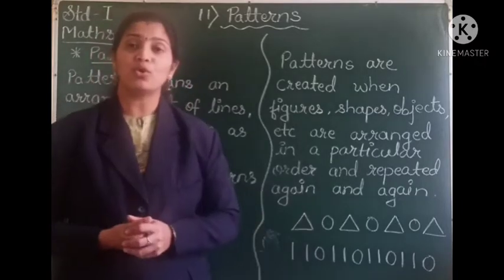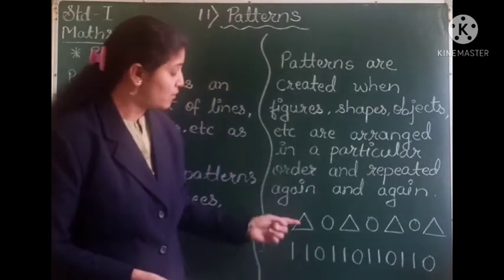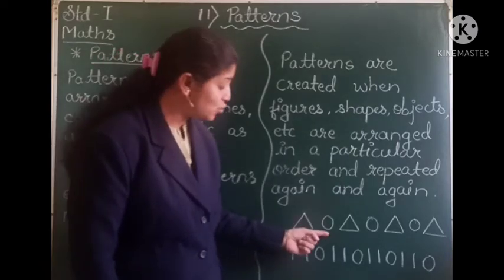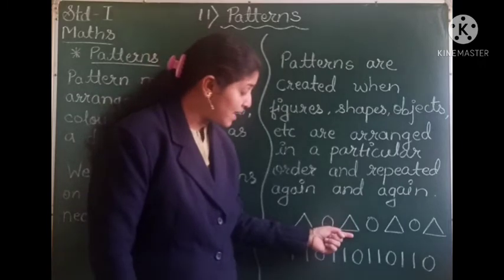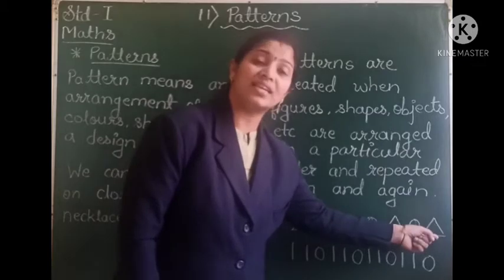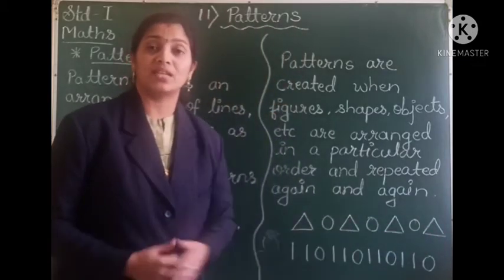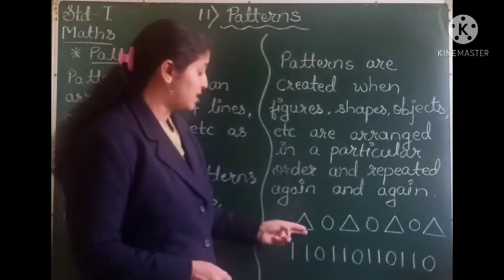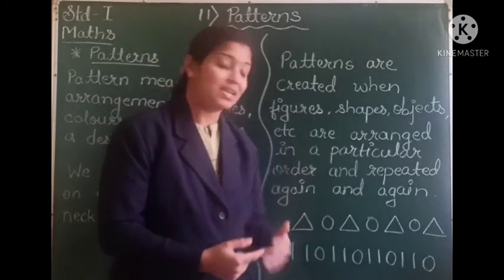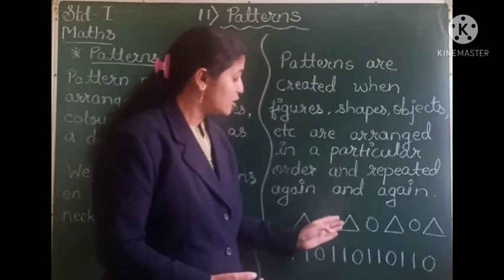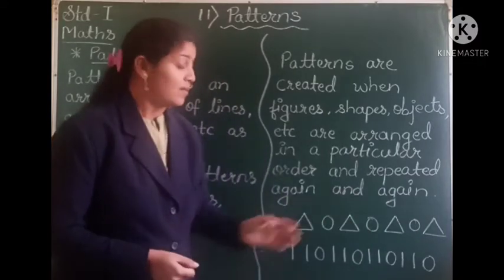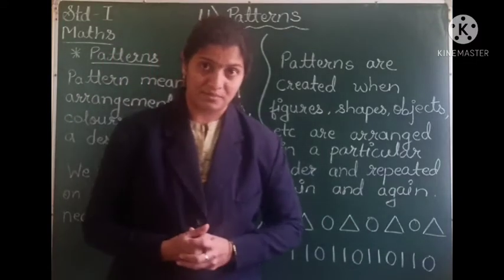Here you can see on the board, I have drawn two patterns. The first pattern, you can see the figure. First shape is a triangle. It is followed by a circle. Then we have a triangle again, a circle again, a triangle again, a circle again, and then a triangle again. So this pattern is made up of two shapes, a triangle and a circle. The triangle is followed by a circle and the circle is followed by a triangle. And this following of triangle, circle is repeated again and again. This is called a pattern, right?